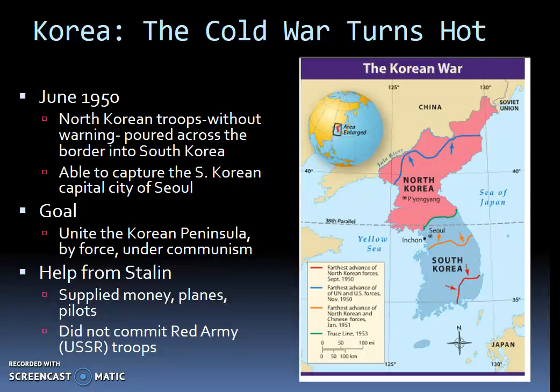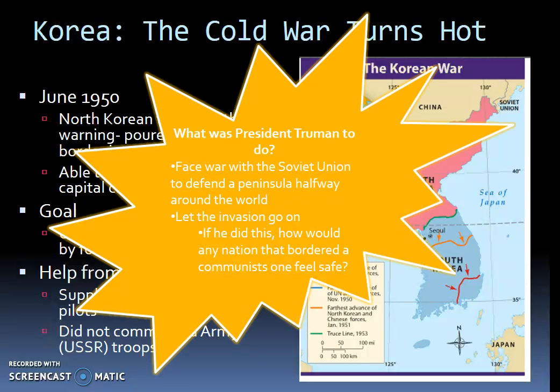So this is why they are going to help North Korea, because if North Korea were to win this Korean War, then they would be able to overtake South Korea and spread communism to South Korea. So Stalin helped by supplying money, planes, and pilots, but he did not commit any troops. So no Red Army or no Soviet troops were committed to the conflict that was going on in Korea.